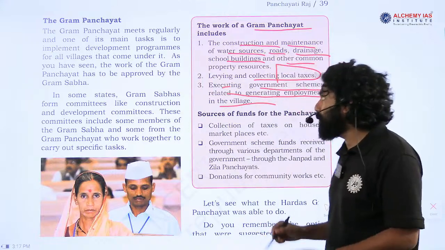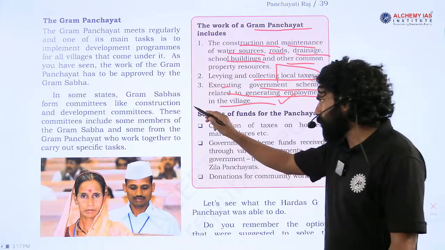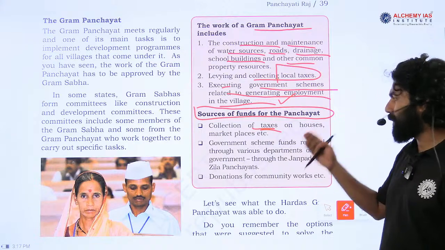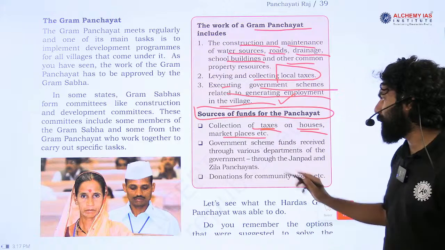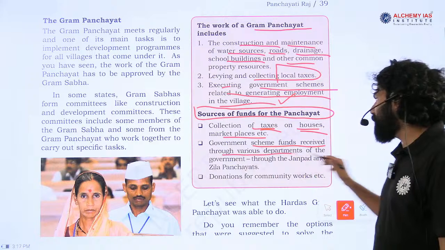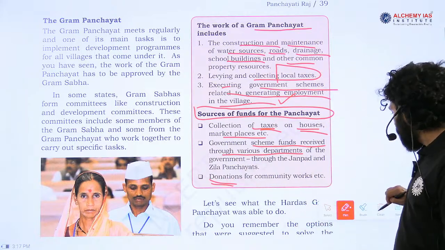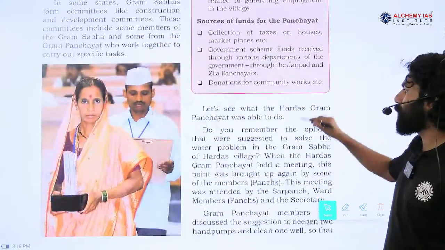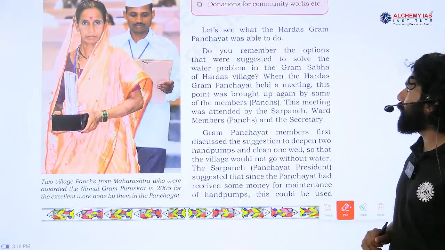These are some of the schemes executed at the local level by the Gram Panchayat. The sources of funds that the Panchayat gets are taxes, that is, they collect taxes on housing and marketplaces, then government scheme funds allocated to local governments, and donations from different community works. These are the funds they will use for development at the local level.